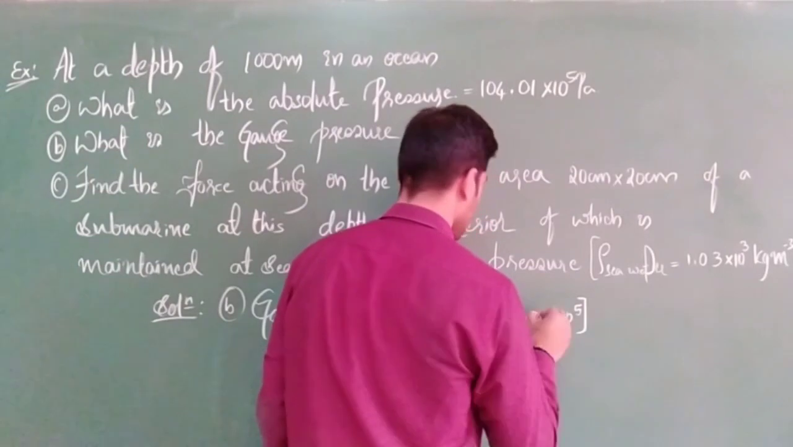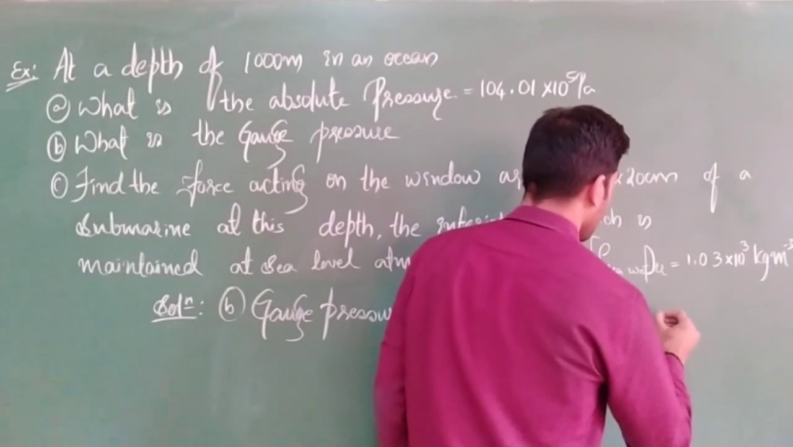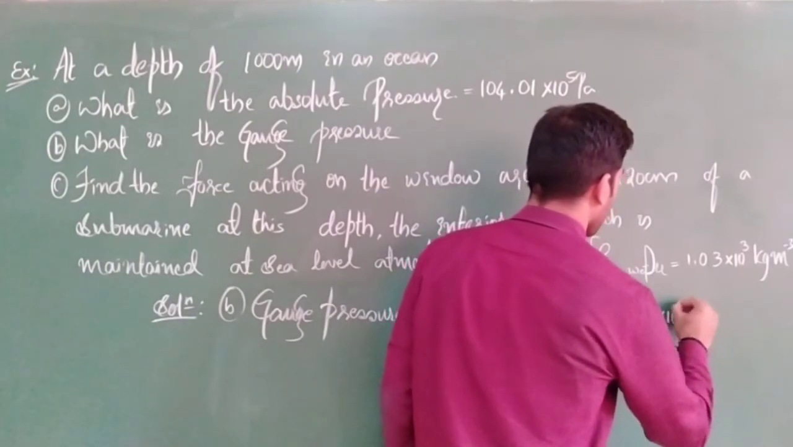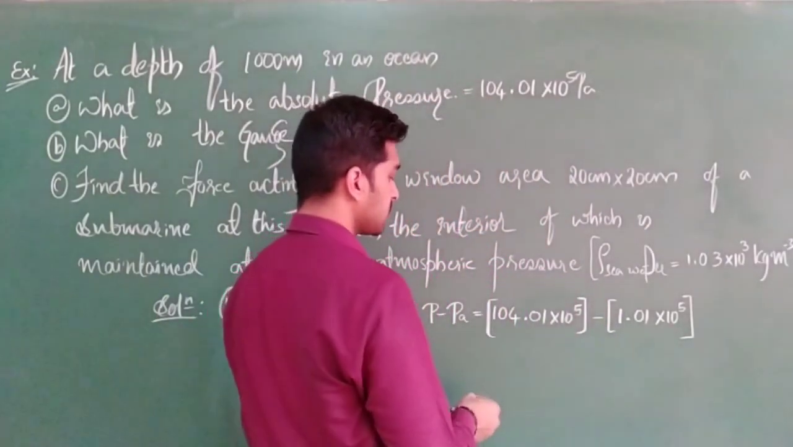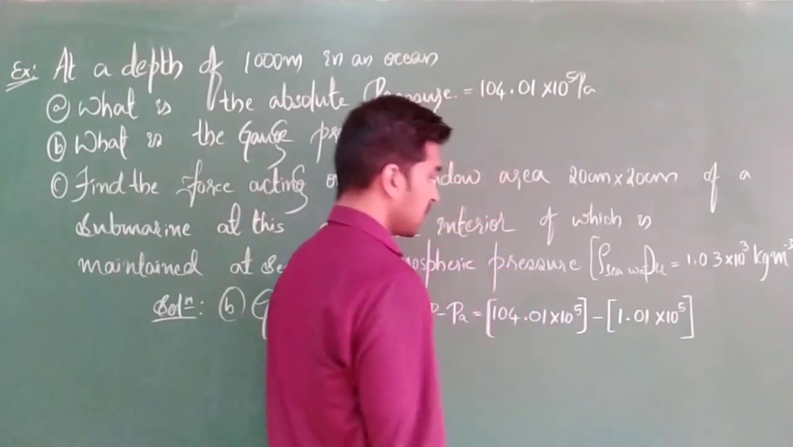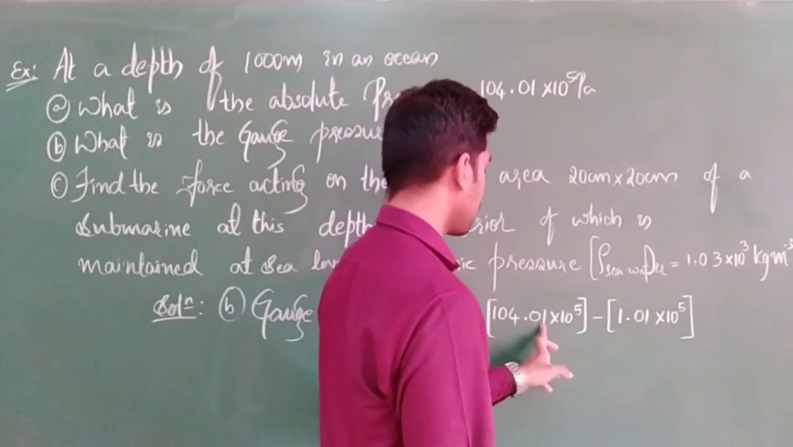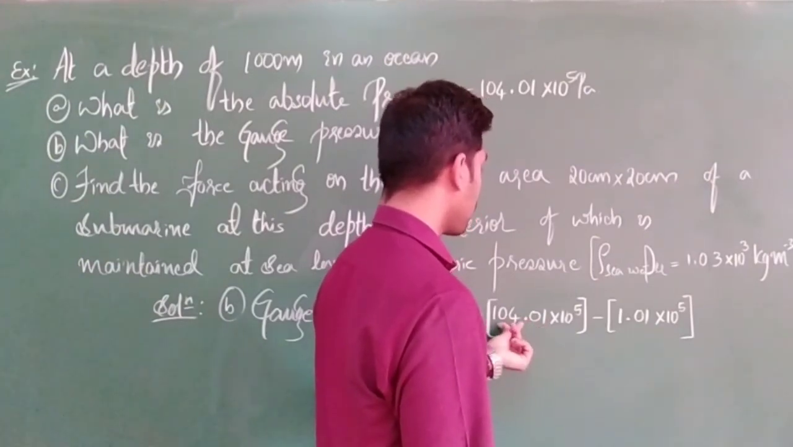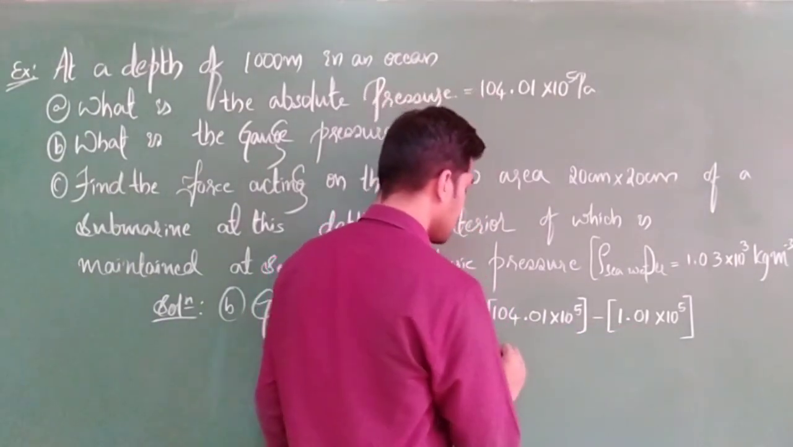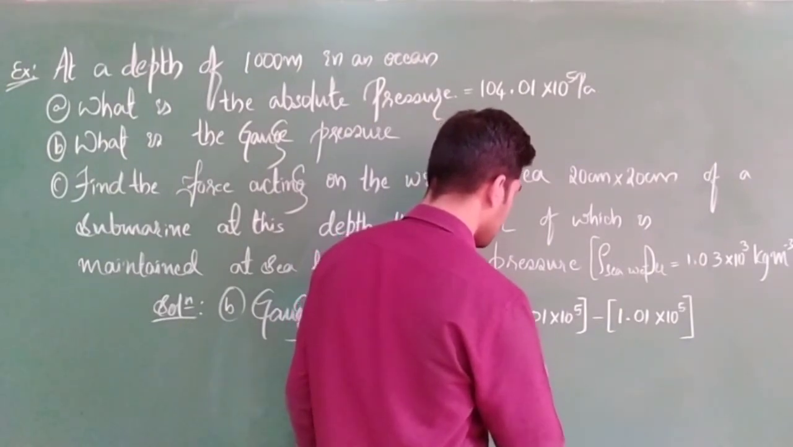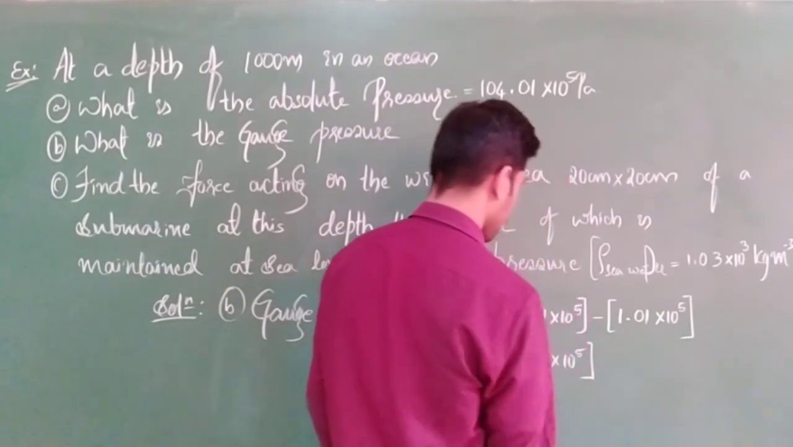Next, minus atmospheric pressure value, 1.01 into 10 to the power of 5. Now check this difference. Directly take 10 to the power of 5 outside. So 1.01 here, and you are having 104.01. 104.01 minus 1.01, how much will you get? 103. Correct? 103 into 10 to the power of 5.